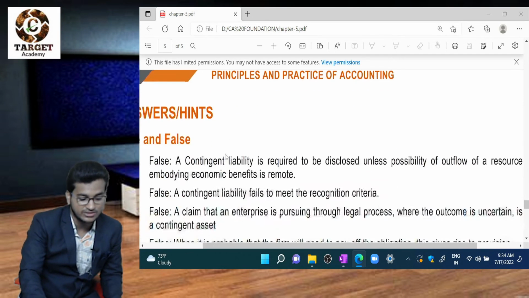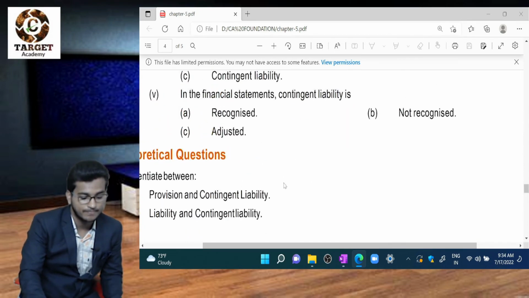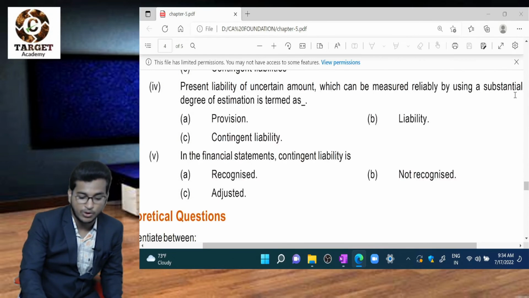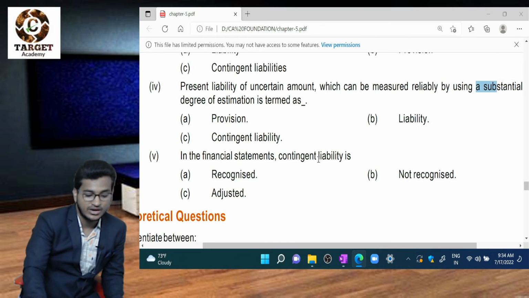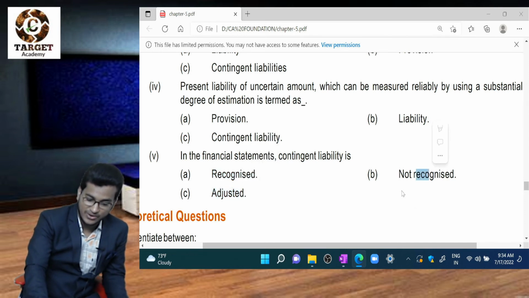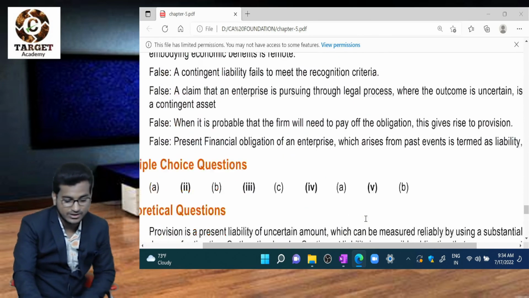Fourth one here you can see. Yes, with proper substantial degree of estimation we measure, that is called provision. In financial statements, contingent liability is recognized, adjusted, not recognized. What is the answer? Not recognized, it should be disclosed. Fifth one, B. Yes.